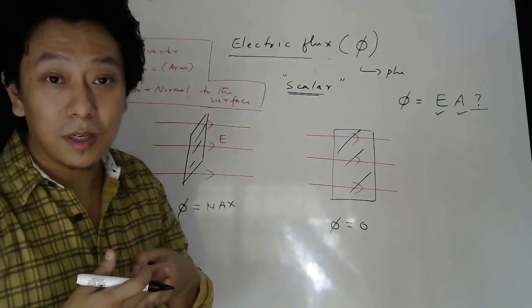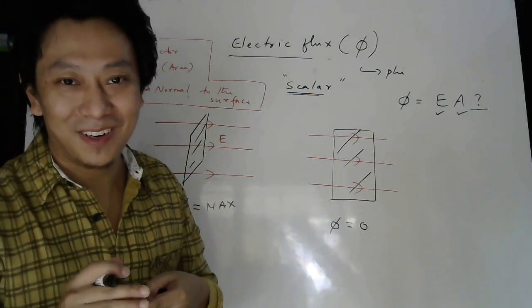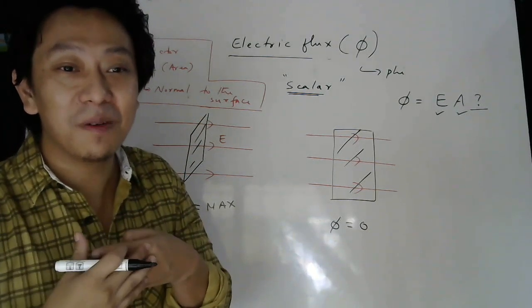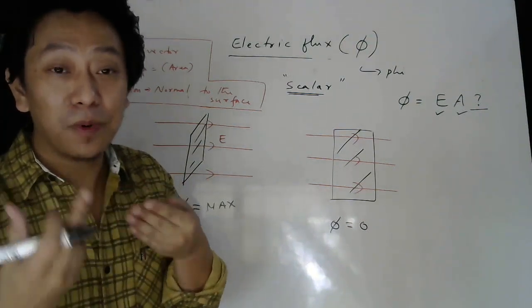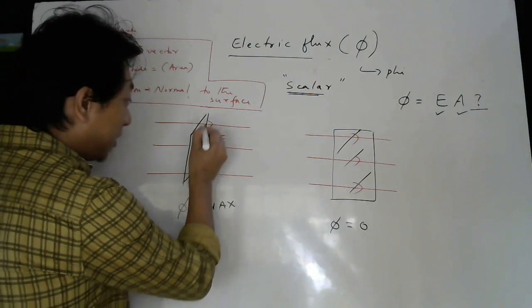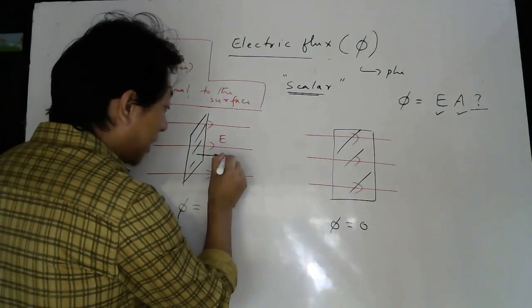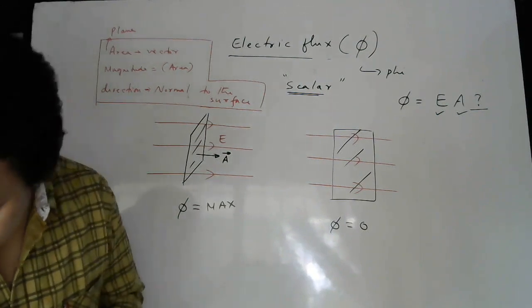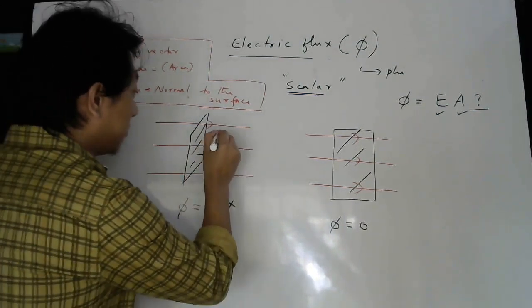Normal here does not mean the opposite of abnormal. Normal here means geometry. In geometry, what does the word normal mean? Perpendicular. Perpendicular to what? To the surface which you have chosen. So if you draw a perpendicular to this surface, this will be the area vector. And this will be your electric field vector.